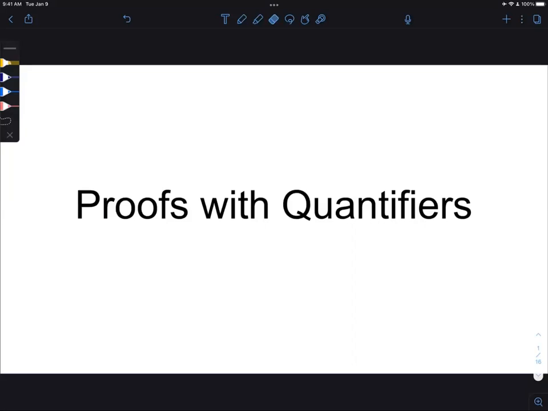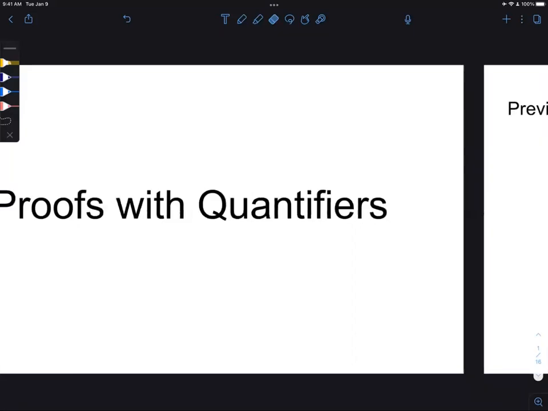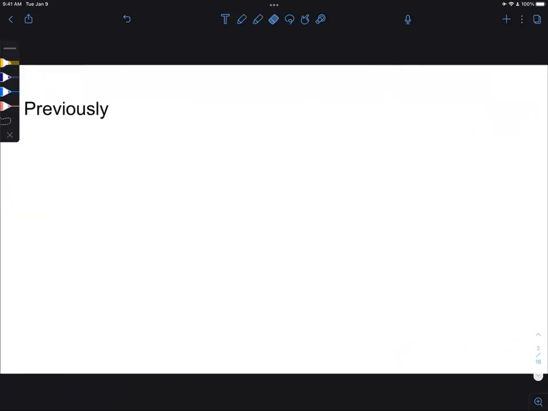Okay, we are going to continue to do proofs of arguments that have statements with quantifiers. So far, we have introduced 3 rules that apply when we have or want quantified statements. When you have a universally quantified statement, the universal elimination rule or universal instantiation applies.